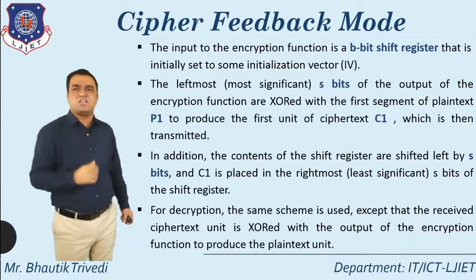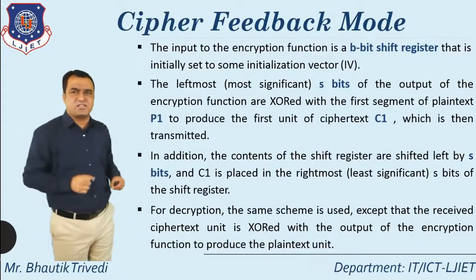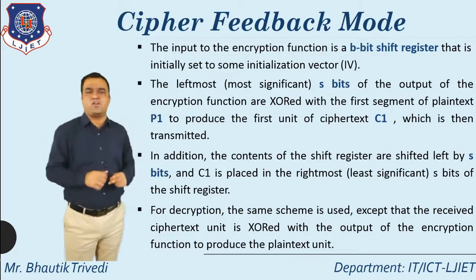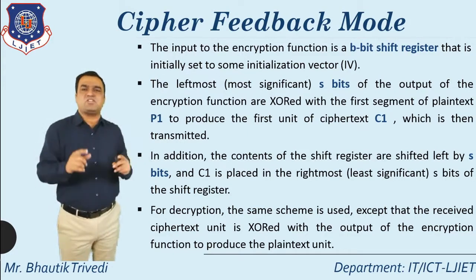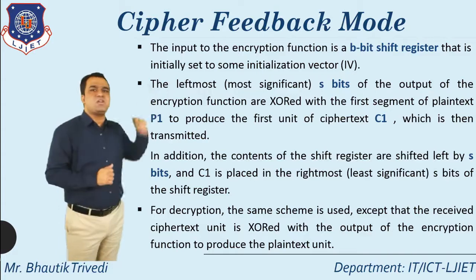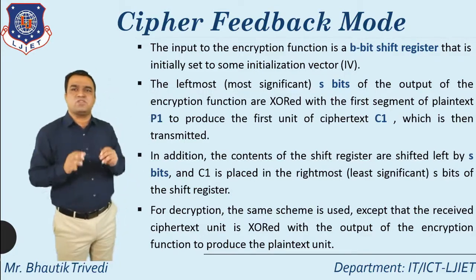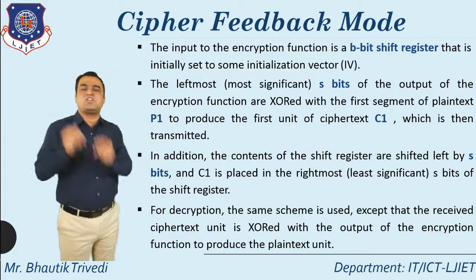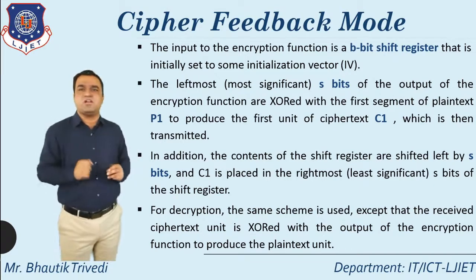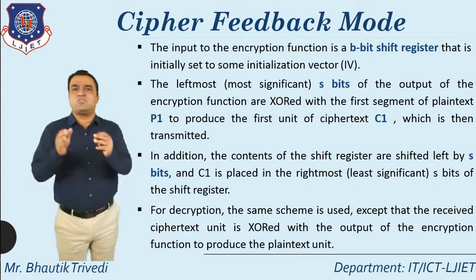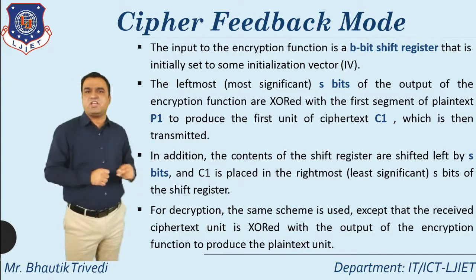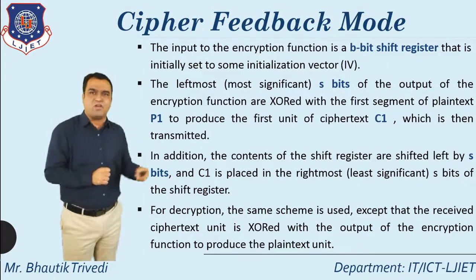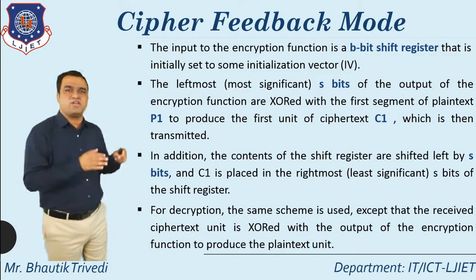Here you see step by step whatever I discussed in this diagram. Whenever you talk about the input to the encryption function, that is a shift register, and how many bits does the shift register contain? It contains B bits, and it is initially set to some initialization vector, that is IB. After that, the most significant bits: the leftmost S bits of the output of the encryption function are XORed with the first segment of the plain text block P1 to produce the first unit of ciphertext.